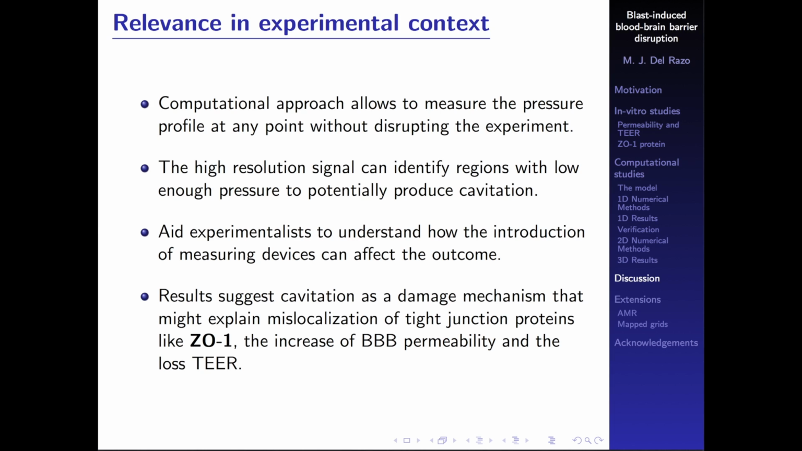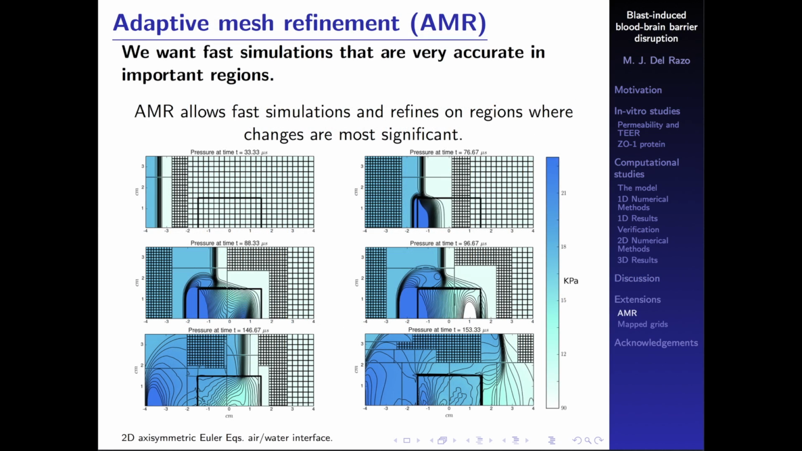And in general, the results that we have suggest that cavitation could be a damage mechanism that might explain the mislocalization of the tight junction protein like ZO-1, the increase in the blood-brain barrier permeability, and the loss of the transendothelial electrical resistance. So this would be the end of the main part. And I'm just going to go really fast and show you some of the extensions that we're working on.